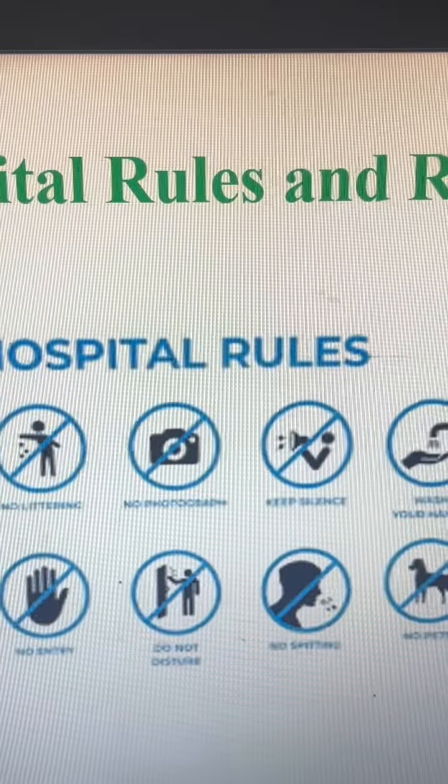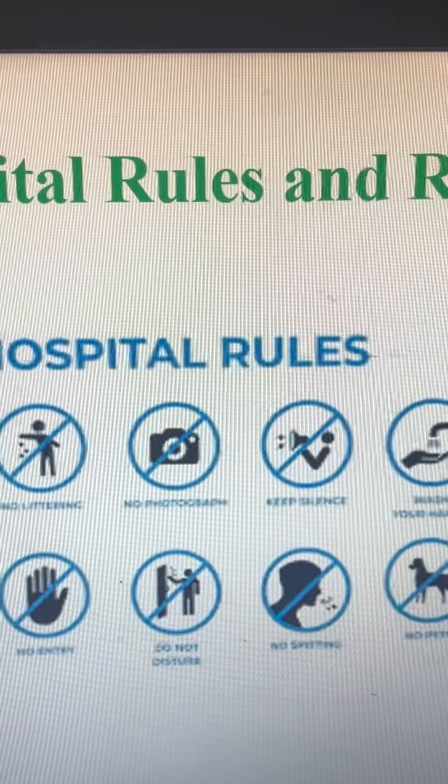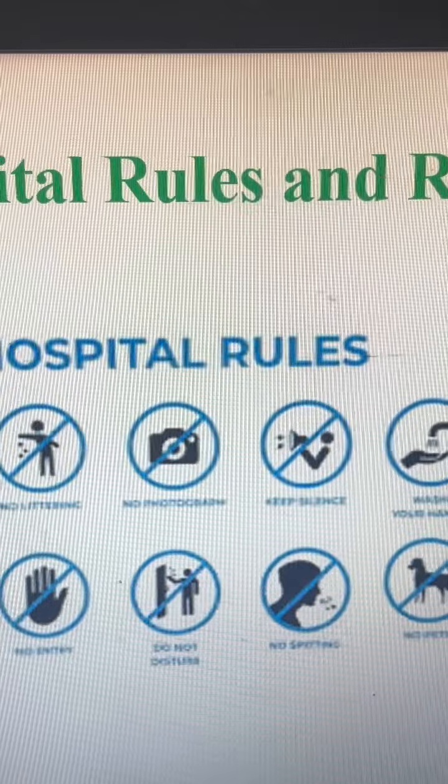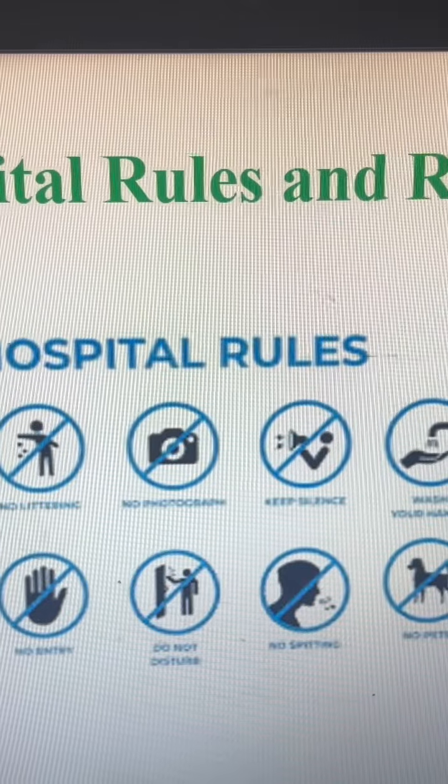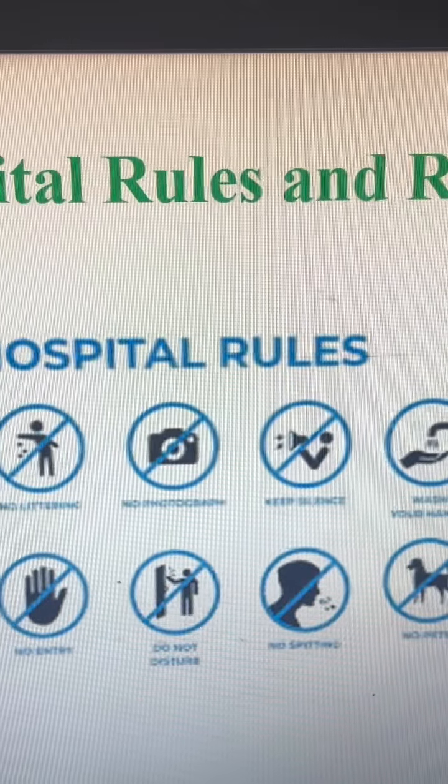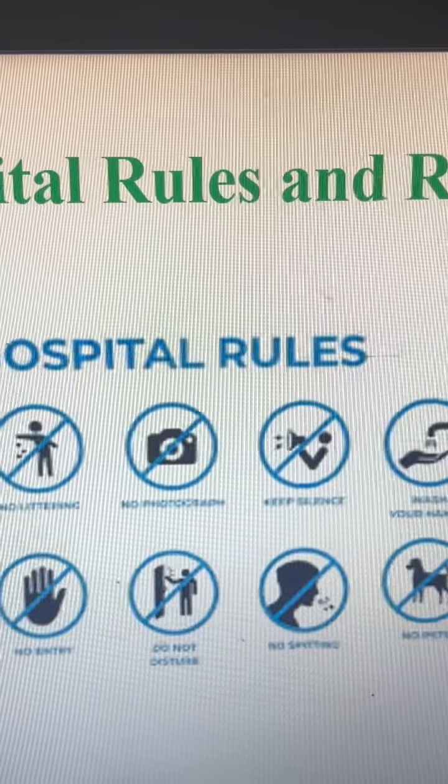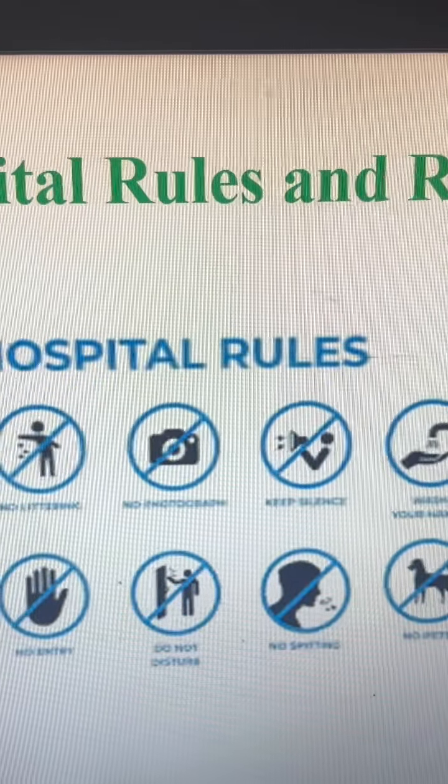Do hand hygiene, wear a mask. If a no entry signage is there, then don't enter the premises. Don't take your dog to the hospital when you visit the consultant. So please follow the hospital rules as provided.